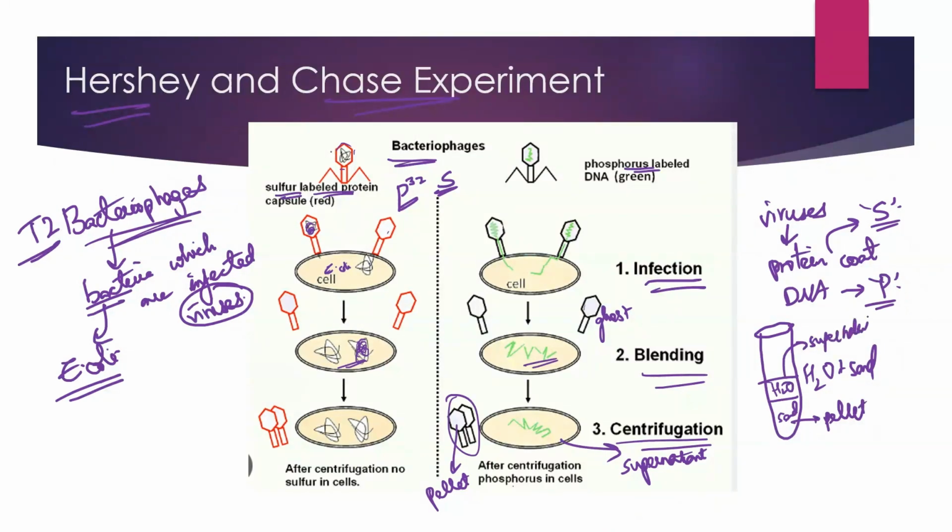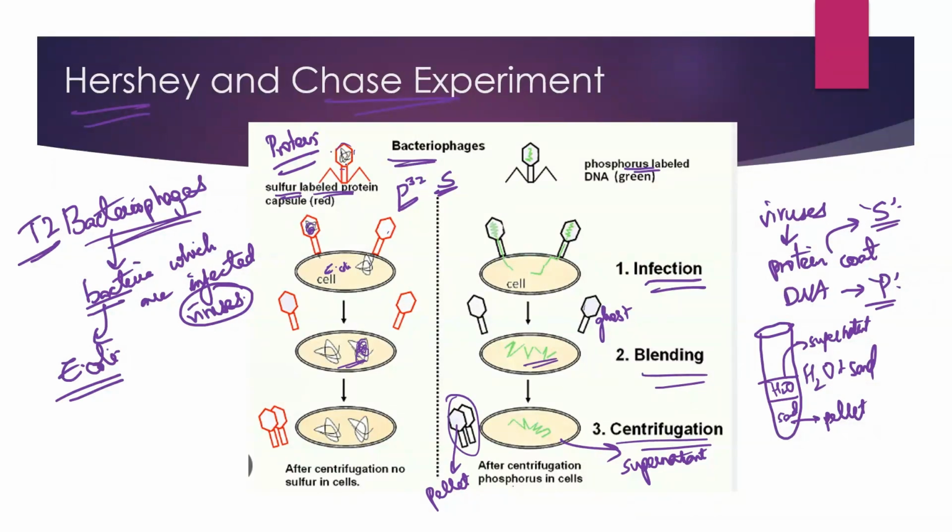In the same way, what they have done is allowed the viral particle to infect the host cell. Then genetic material is injected inside the bacterial cell. Then by the blending process, we separate the bacterial cell and the viral protein coat. Now by the centrifugation process, there will be a pellet form and supernatant form. What they observed is, if we consider that protein is the genetic material, then what should happen?